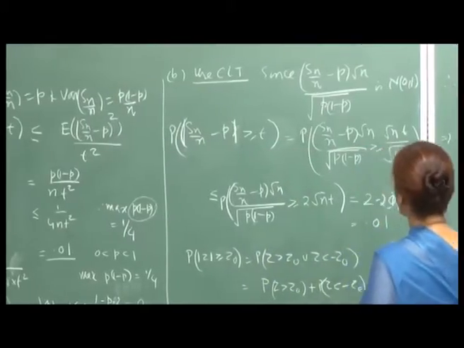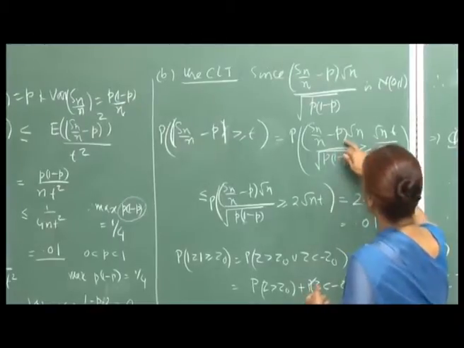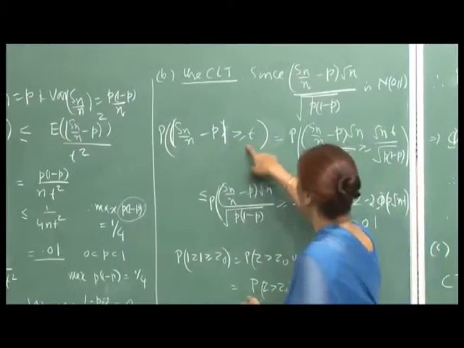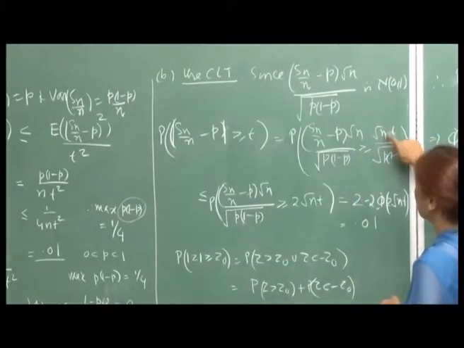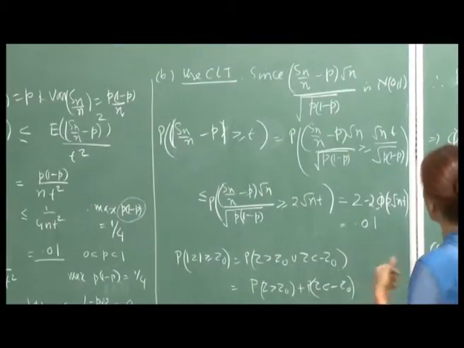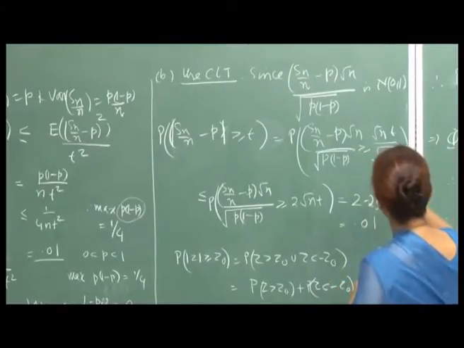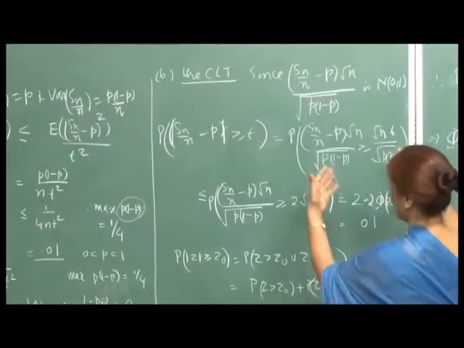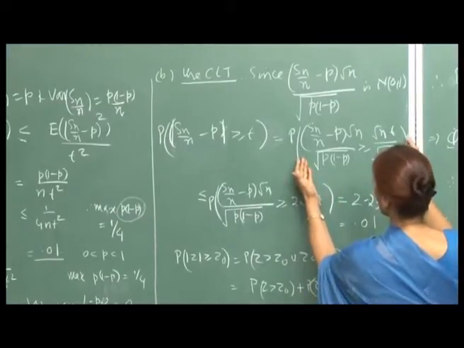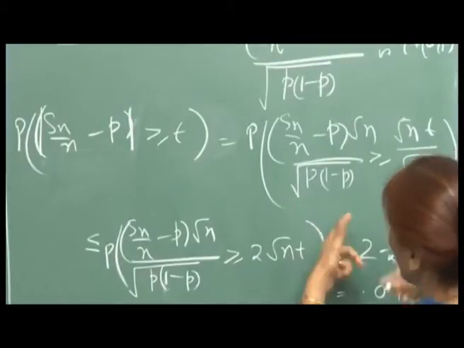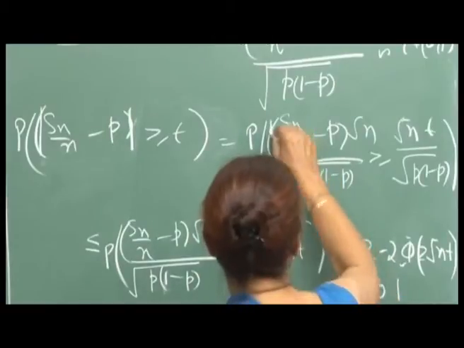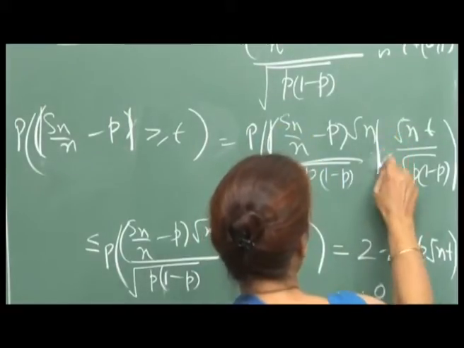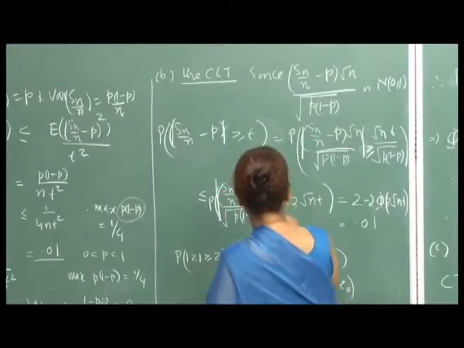this as, so I am standardizing it, and therefore dividing the whole thing by the standard deviation. So, that gives me the right hand side as root n t upon under root p 1 minus p. Okay. So, here again, because this is greater, remember, if I put the maximum value, as I had argued earlier, this becomes a smaller interval, and therefore, oh, I should have said, I think we have missed out on this, sorry, the absolute value, right, and here also it should be the absolute value.